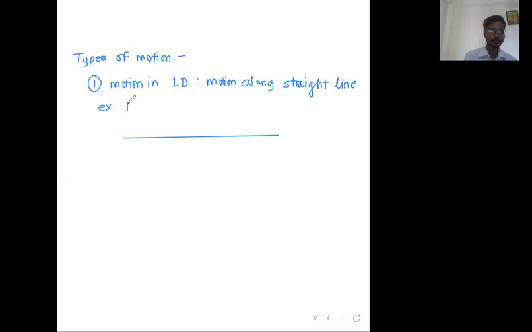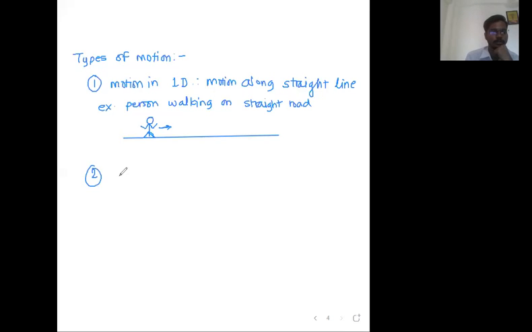Example: person walking on a straight road. So this is you, and you are walking on the road like this. So this will be the example of motion in one dimension.